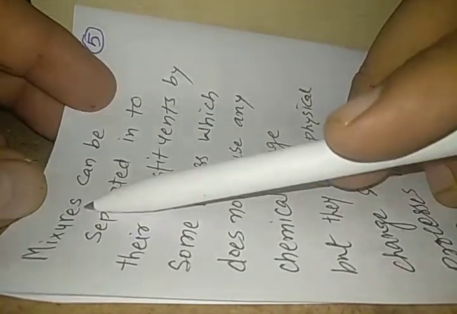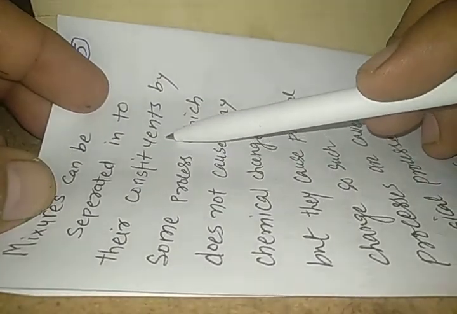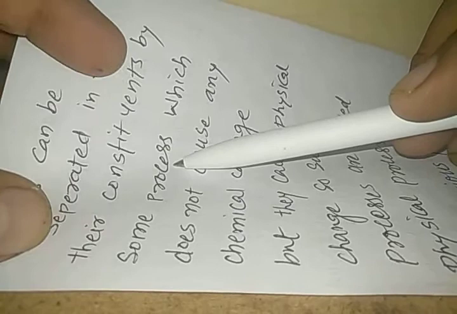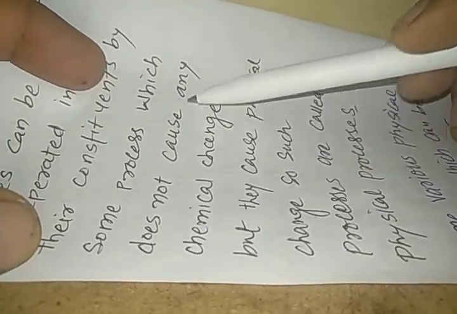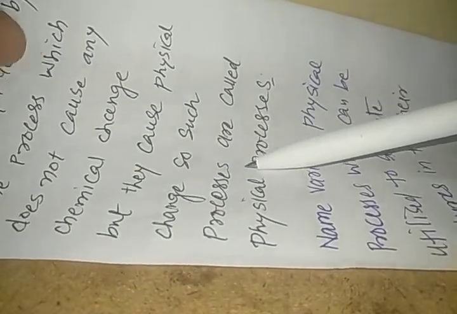These different types of particles, or more than one type of substances that make the mixture, are called the components of mixture. So now we shall start studying that a mixture can be separated into its constituents by some process which does not cause any chemical change, but causes a physical change. Such processes are called physical processes.